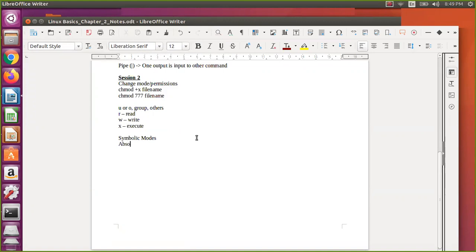Another one is absolute mode. Absolute is with numeric, so numbers will represent the permissions. For reading it is 4, like that. Okay, we'll come to that. So symbolic mode. For this symbolic mode, you have something like this.